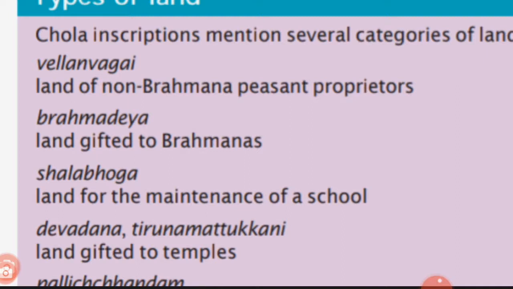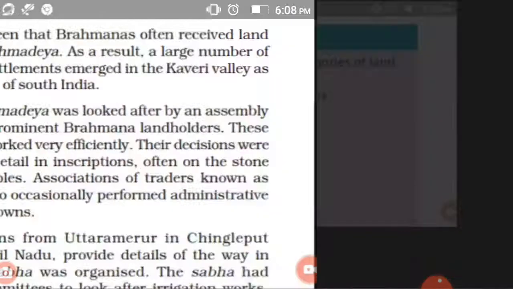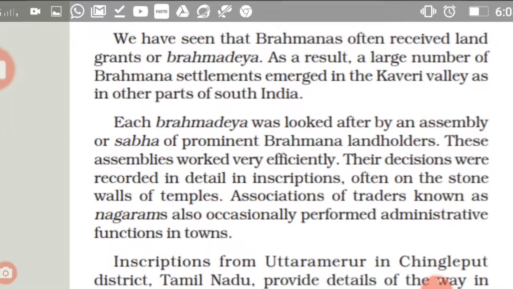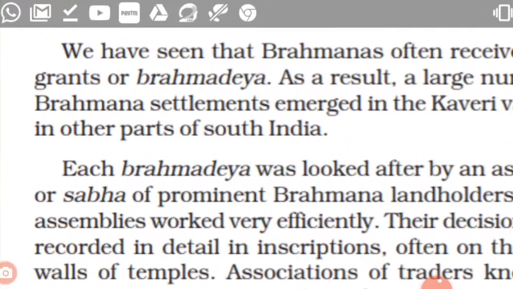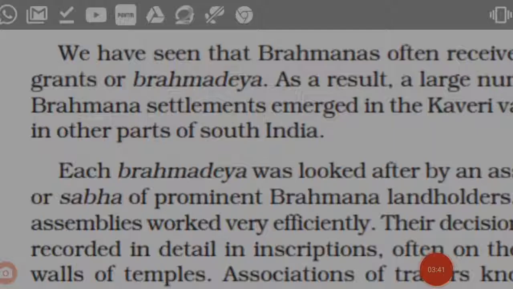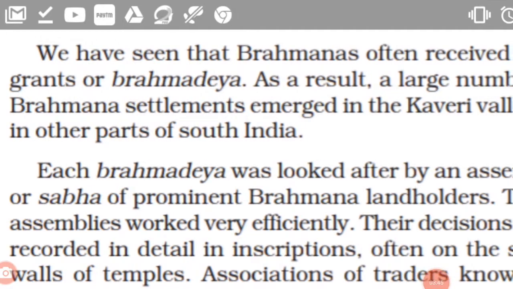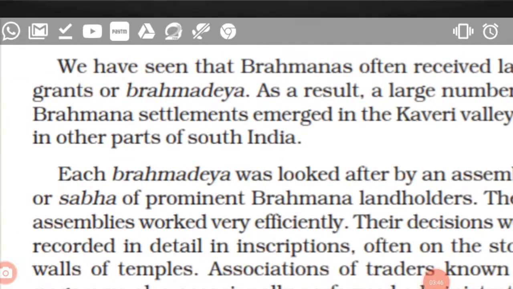Then the next one: Brahmanas often received land grants, which we call Brahmadeya. Brahmadeya means the land the Brahmanas used, the land they accepted.